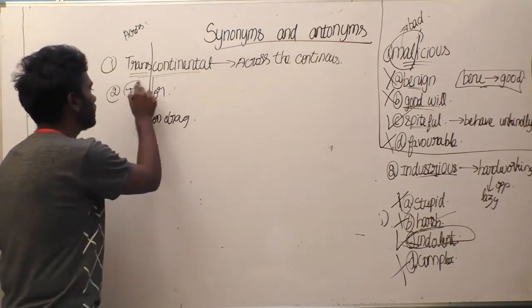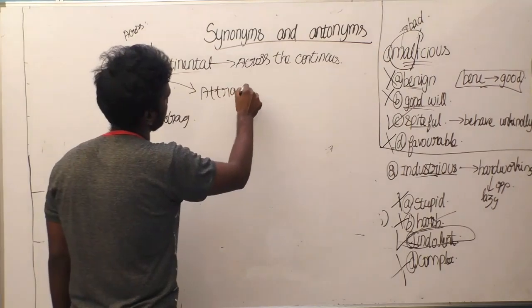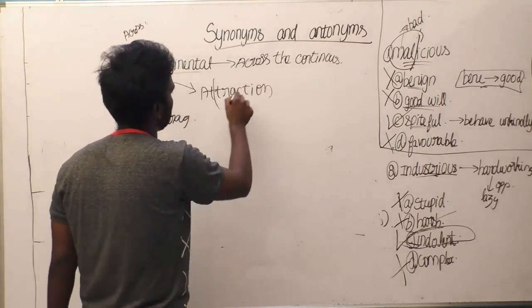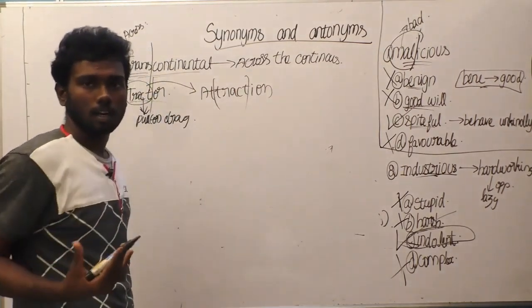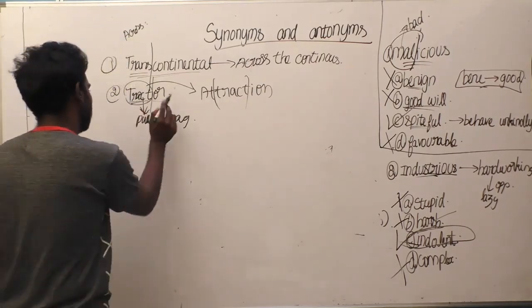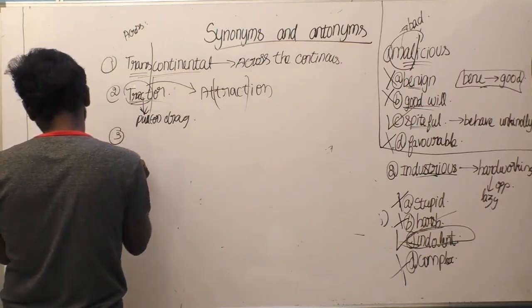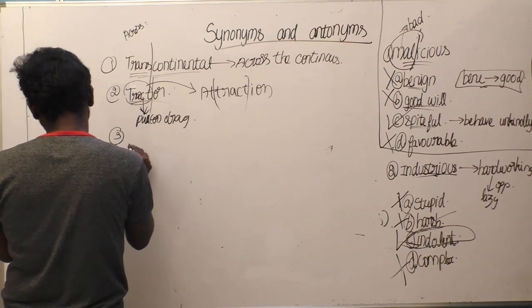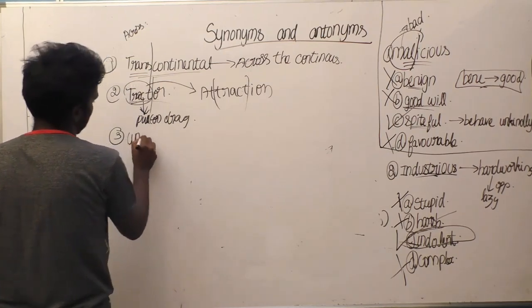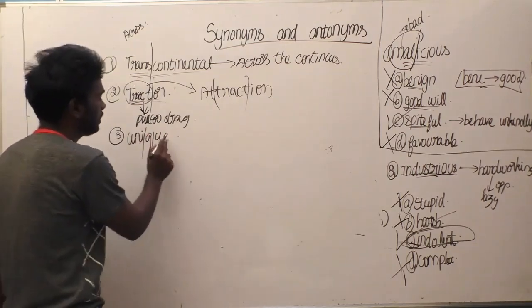I can give another example for tract also. Attraction. Here tract means pulling the view. So it is called tract. The third thing we are going to see here is unique, and obviously most of you know why it is called unique, because uni means single.